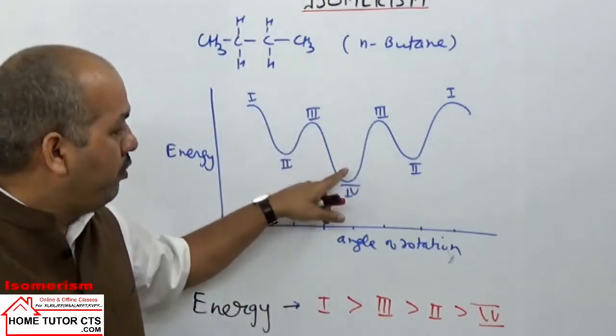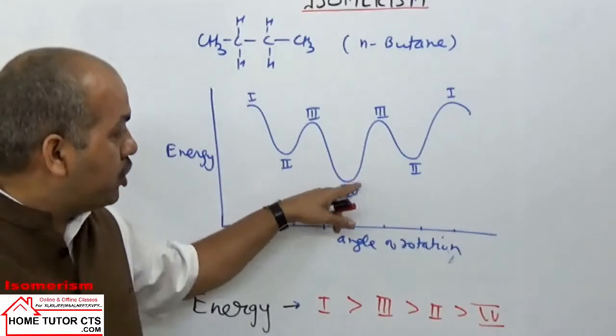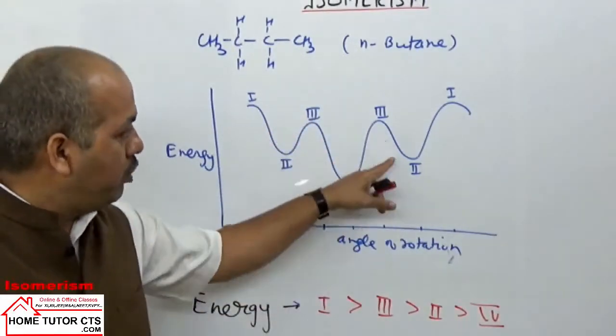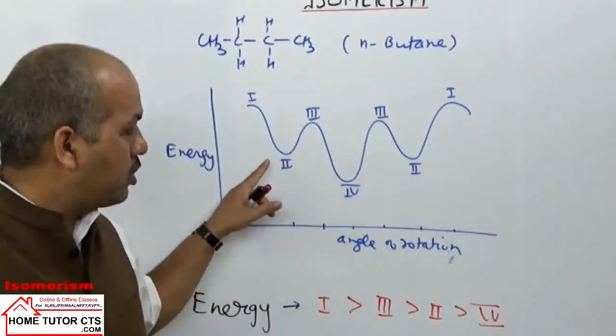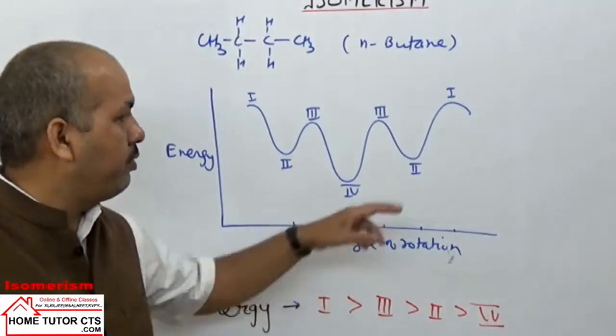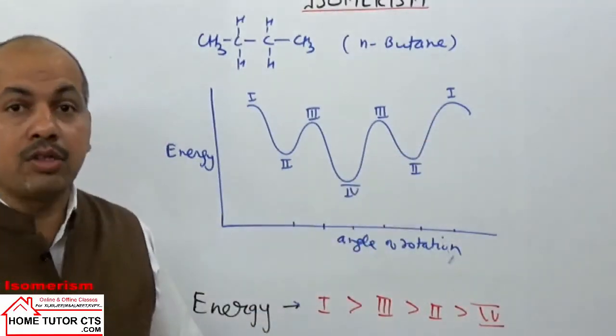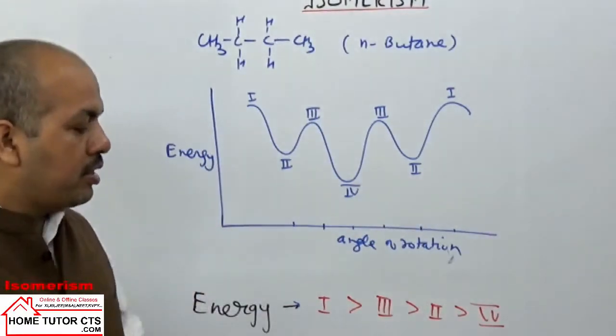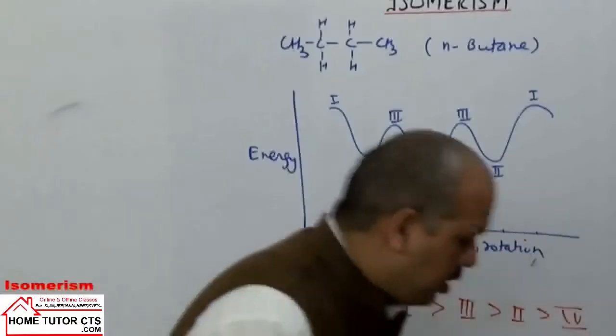Again, when we take rotation by an angle of 60 degree, we get an arrangement same as that of the third one. Again rotation by 60 degree, we get arrangement of groups just like the second one. And first again will come back when the rotation is done by 360 degree, we get the original conformation back. This can be explained here conformation-wise.